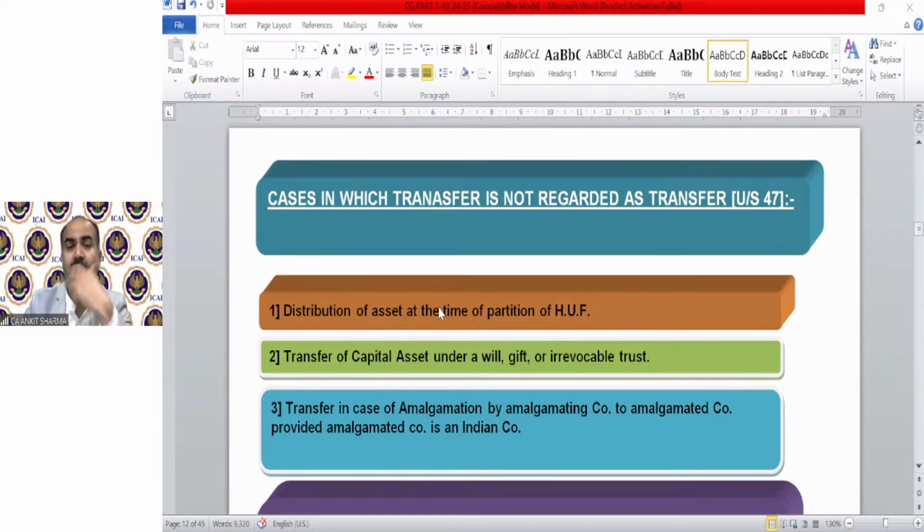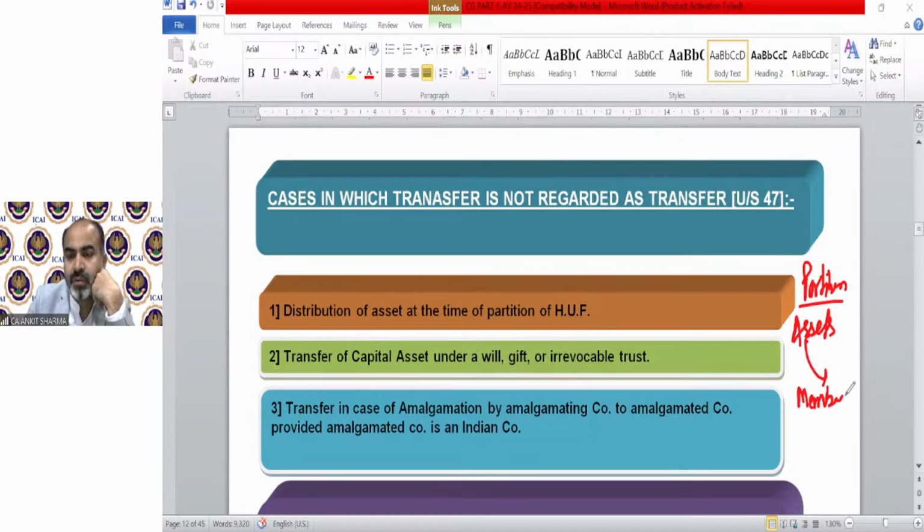Like the first one: distribution of assets at the time of partition of HUF. If there is a partition of HUF and, at the time of partition, assets are distributed to its members, technically there is a change of ownership, but there will be no capital gain chargeability because this transaction has been excluded from the definition of transfer.